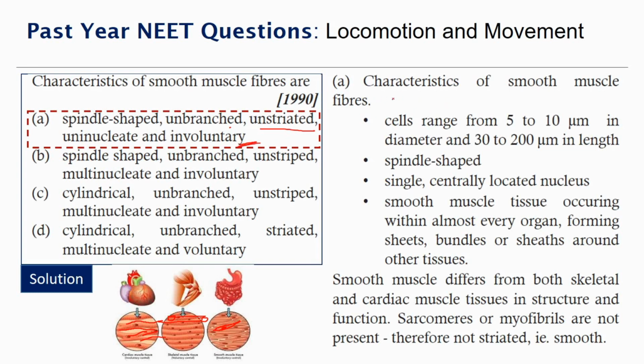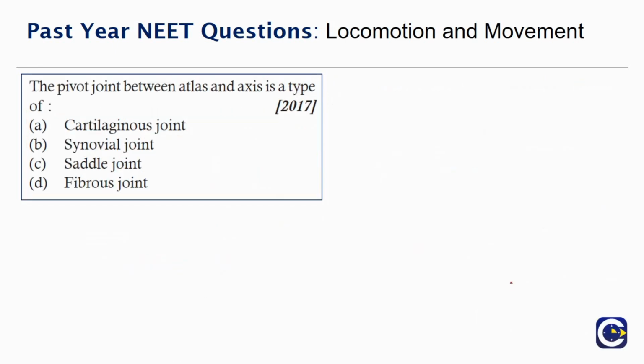Let's look at the general characteristics of smooth muscle fibers. Cells range from 5 to 10 micrometers in diameter and 30 to 200 micrometers in length. Spindle shape, single centrally located nucleus. Single muscle tissue occurring with almost every organ, forming sheets or bundles around other tissue. Smooth muscle differs from both skeletal and cardiac muscle tissue in structure and function. Sarcomeres or myofibrils are not present, therefore not striated, so they are called smooth muscle. Moving on to the next question.